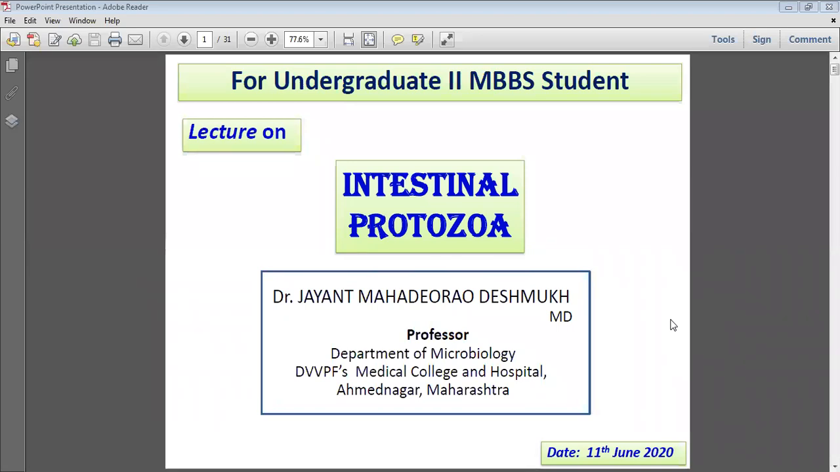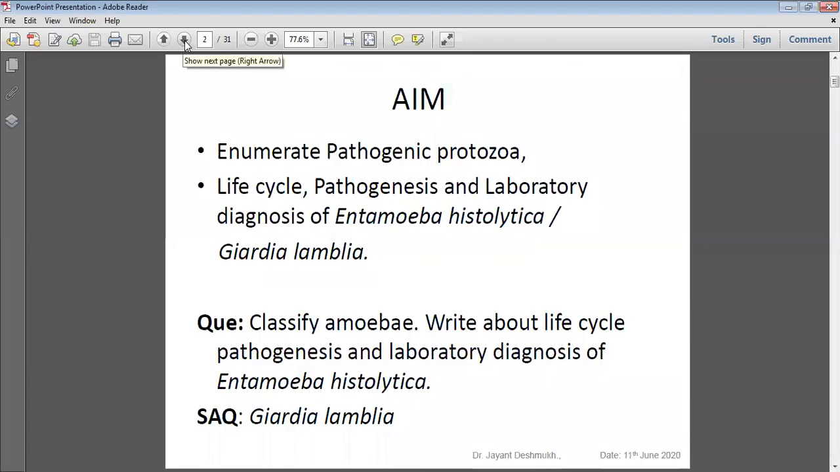Today's topic of the lecture is intestinal protozoa. Aim of the class today: enumerate the pathogenic protozoa, life cycle, pathogenesis, and laboratory diagnosis of Entamoeba histolytica and Giardia lamblia. Questions may be asked in the exam: classify amoebae. Write about life cycle, pathogenesis, and laboratory diagnosis of Entamoeba histolytica. Short notes may be Giardia lamblia and Trichomonas vaginalis.